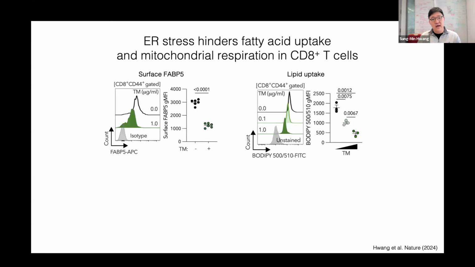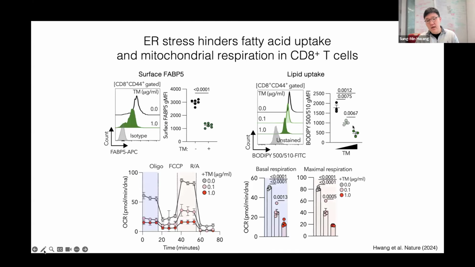First, we observe that when we induce ER stress, we can see a marked reduction of FABP5 surface expression in T cells, followed by reduced lipid uptake. And when we analyze mitochondrial respiration, as you can see, when we treat with tunicamycin to induce ER stress, they reduce the basal respiration and the maximal respiration of mitochondria.